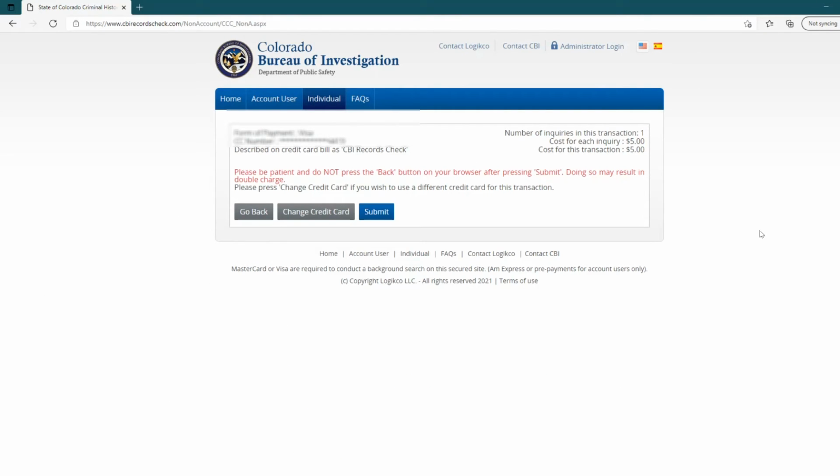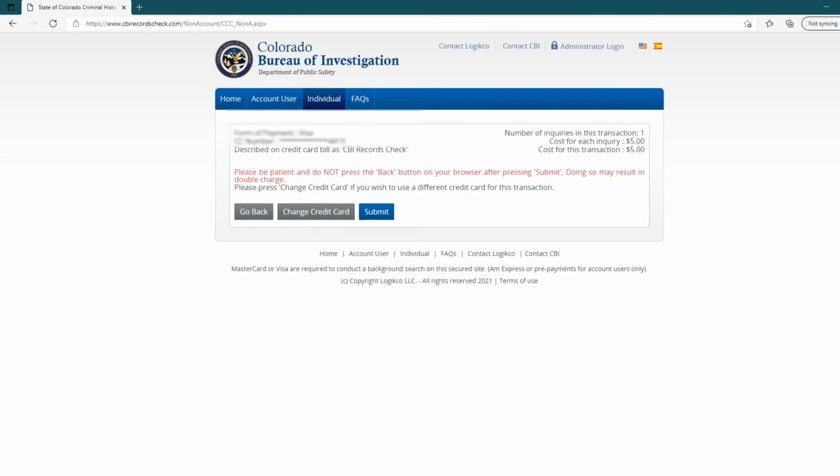Okay, here we are. We're back. I have submitted all of my information, and it does come up with this. It comes up on the top, and this will be blanked out for you, but it'll say the form of payment and give you the last four numbers described on the credit card bill as CBI records check. The number of inquiries, it's 1. Cost for each inquiry is 5. Cost for this transaction is 5.